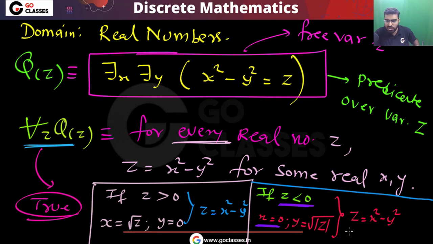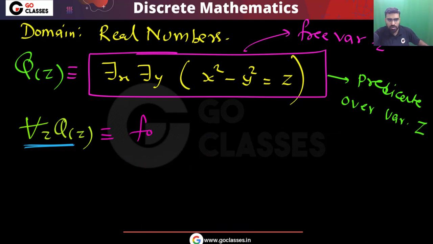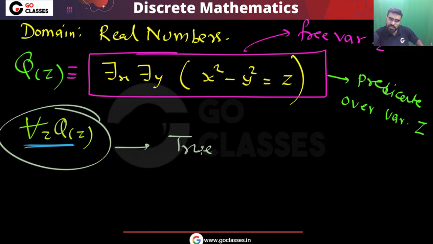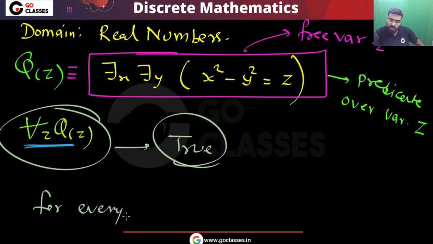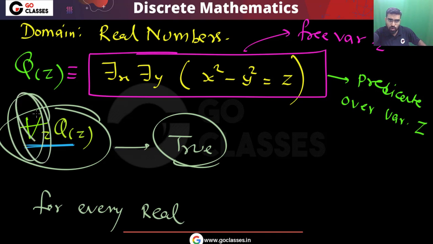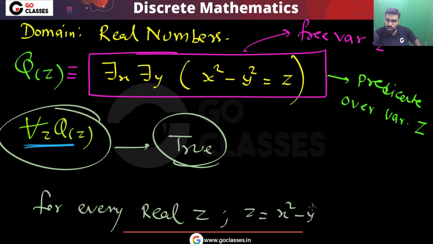So very simple. Similarly, if z is 0, then you can take x equal to 0, y equal to 0. The point is simple that this statement is true. So remember this, for all z, Q(z), this statement is true. Whatever real number you take, for every real number z, I can say this z is equal to x square minus y square for some real numbers x comma y.